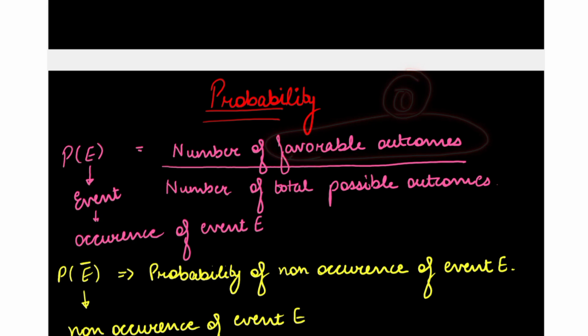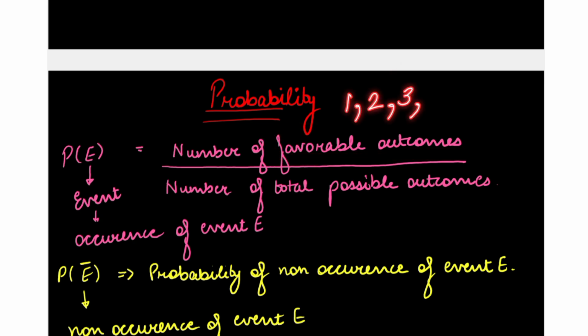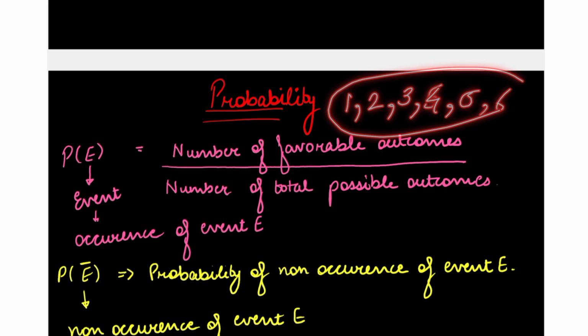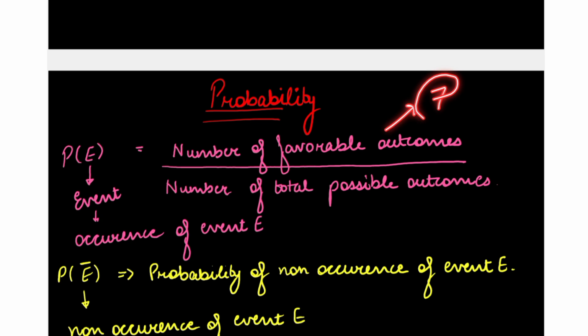Suppose while throwing a single dice, we can get 1, 2, 3, 4, 5 and 6, right? Now, if we say that we need a 7, can we get 7 on a throw of a single dice? No. So the number of favorable outcomes will be 0.